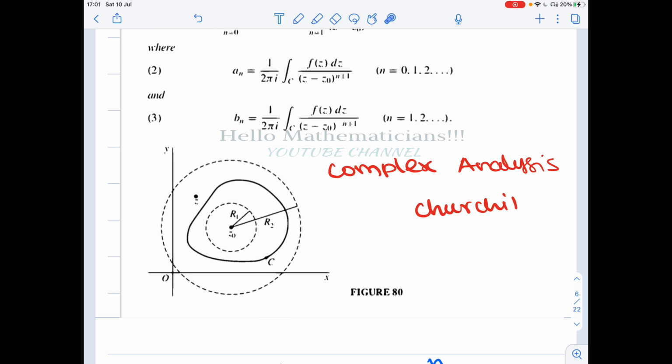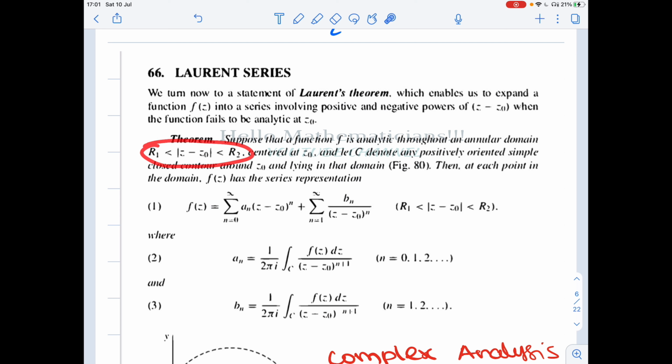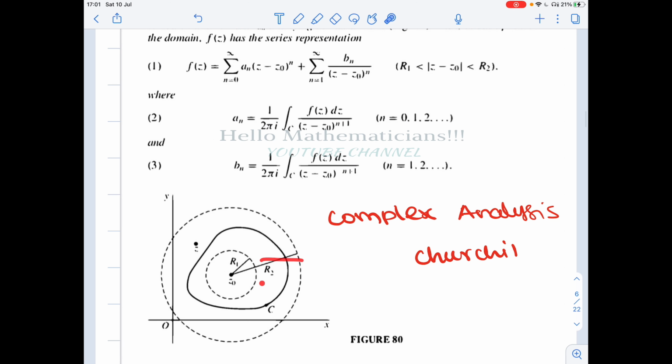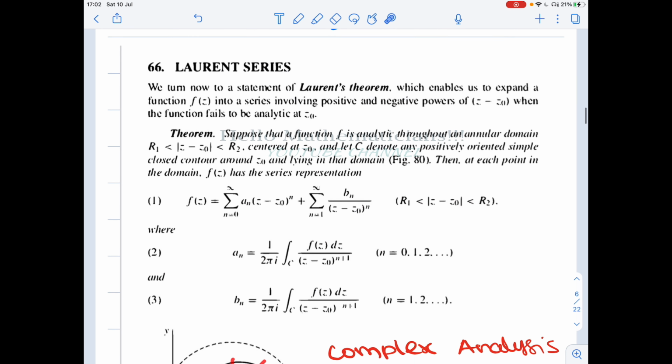If you take a point here, its distance from z naught will be less than R1. If you take a point here, its distance from z naught will be greater than R1 but less than R2, because it is lying inside the circle. Therefore this inequality means that the point z comes from the annular region of z naught. So f is analytic everywhere in this annular region centered at z naught, and let C denote any positively oriented simple closed contour around z naught.